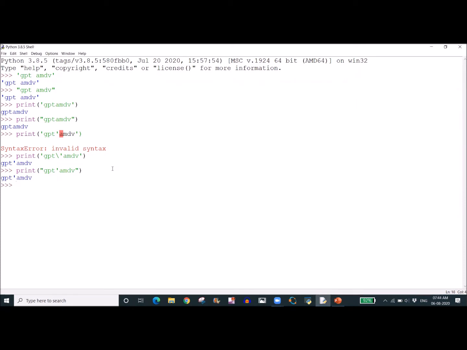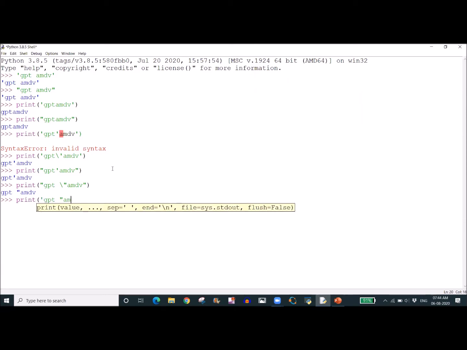This is another case. Now if we are giving GPT AMDV in double quotes, and now I want the double quote to be printed in between, again a syntax error will come. To avoid that, either we can use the backslash, and now GPT AMDV will be printed with the double quote, or we can use single quotes around GPT AMDV. In between, we can use the double quote. Then GPT double quote AMDV will be printed.